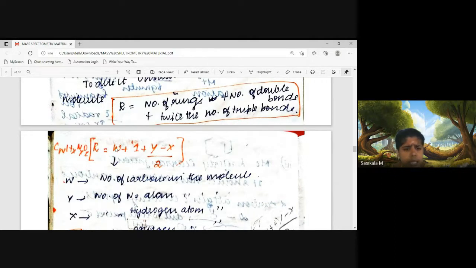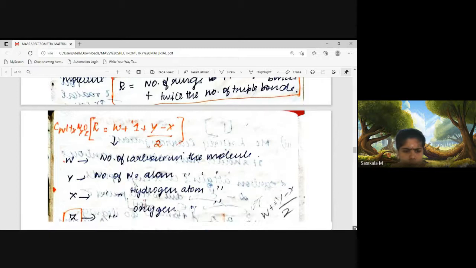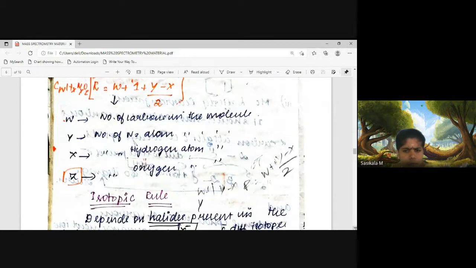W is the number of carbon, Y is nitrogen, X is hydrogen, divided by 2 will give you the number of rings. So that is about the ring rule. And Z is the number of oxygen.